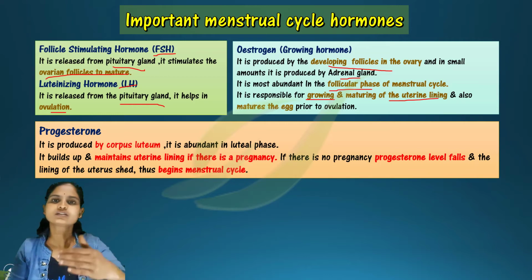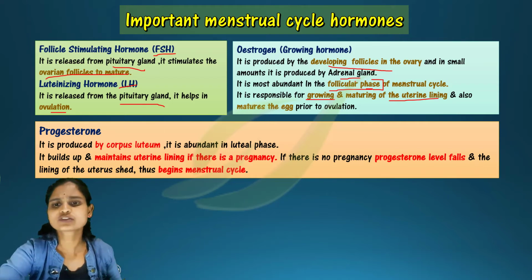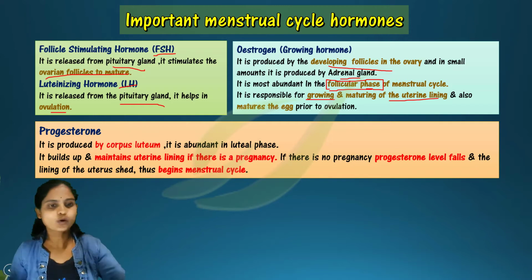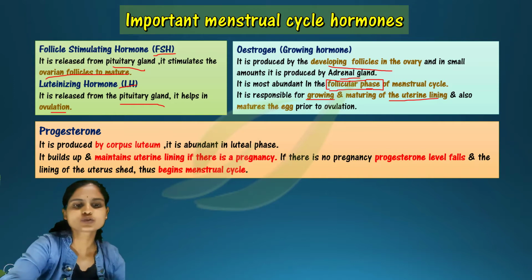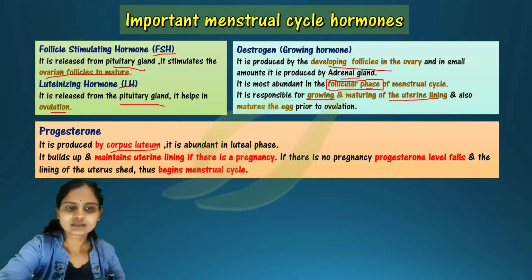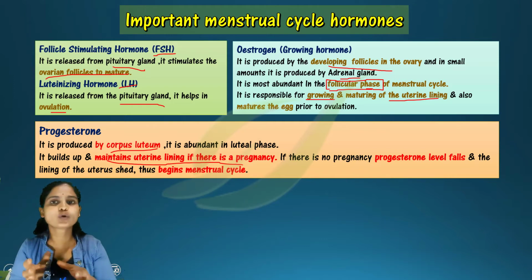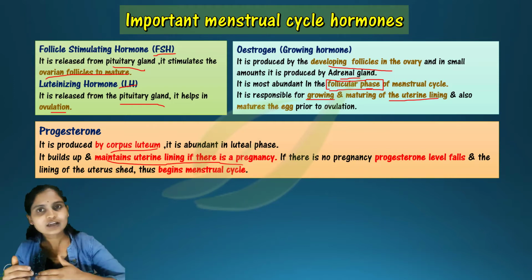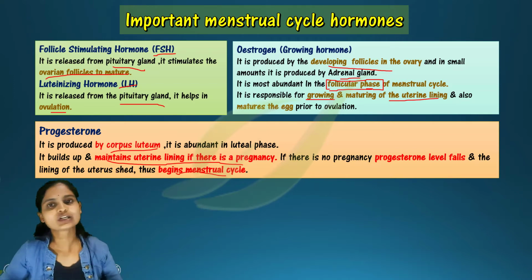So for both, this estrogen is very important, and this estrogen will be more abundant during the follicular phase of the menstrual cycle. Next we are going to study about progesterone hormone. As we have already discussed, it is produced by the corpus luteum, which is present inside the ovary, and this maintains the uterine lining. It is responsible for maintaining the endometrium thickening. If its level decreases, it is responsible even for the beginning of the menstrual cycle.